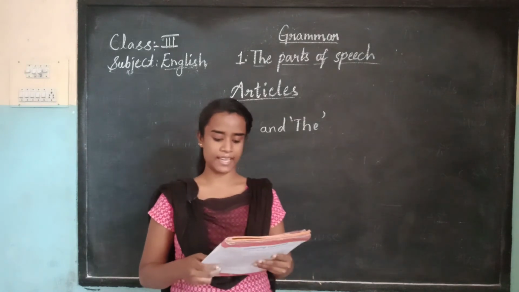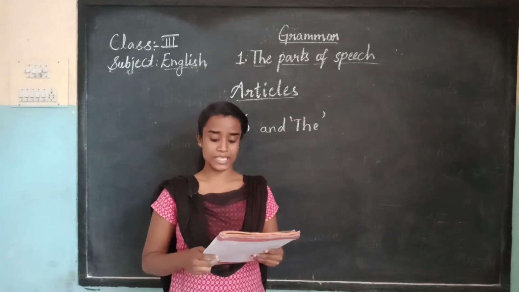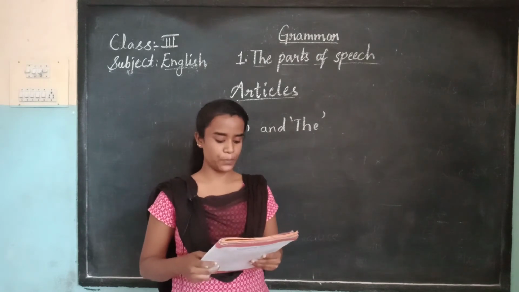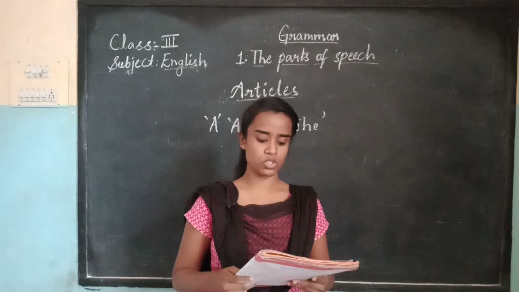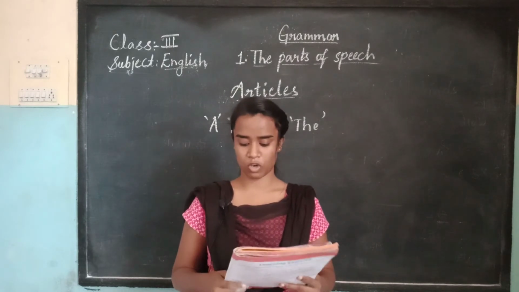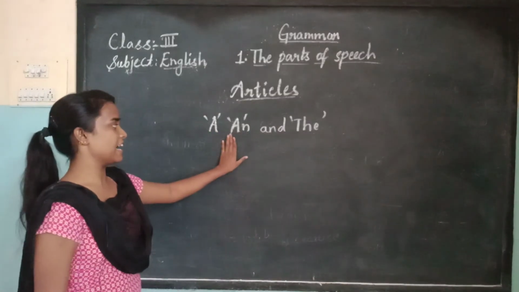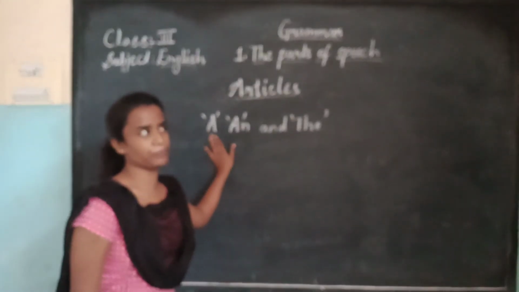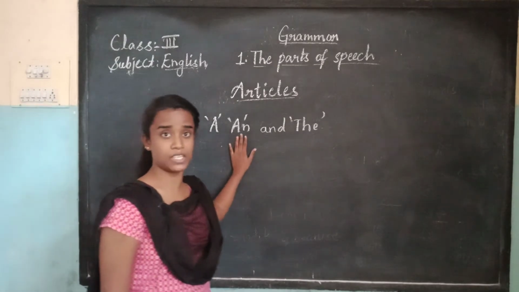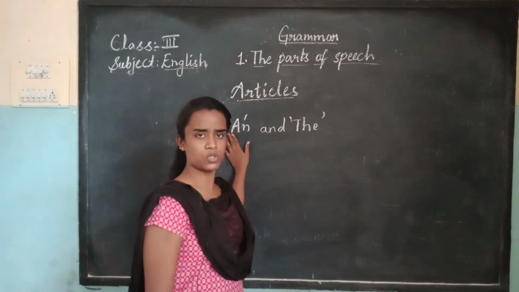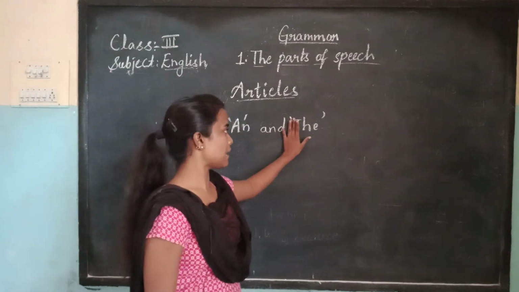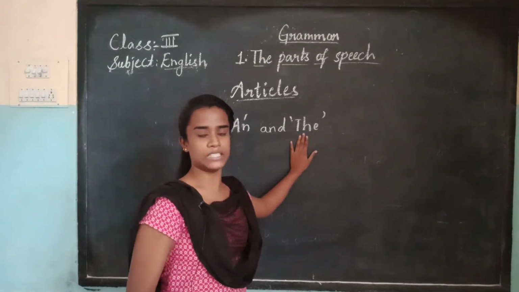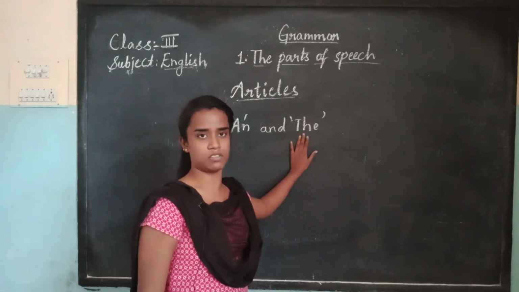Usually a and an are used with singular nouns. The is used with plural nouns. The is used for a particular person or object. So a and an we will use with a singular noun, a table, an apple, like that. And the we will use with plurals, the tables, the apples, like that.